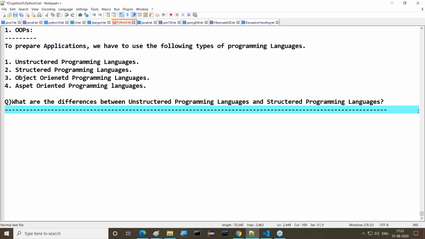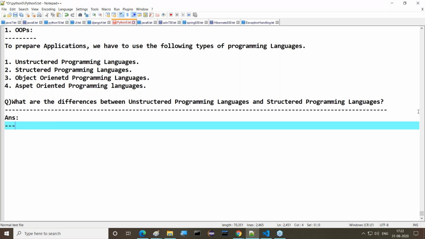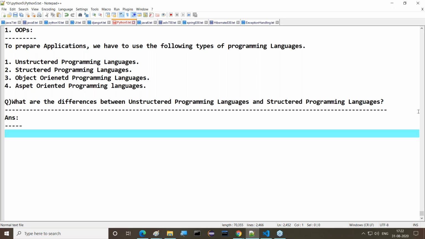Just I'll give some answers to you. Now try to understand it clearly, all of you. Simple, very, very simple answers. Unstructured programming languages are introduced at the time of computers' startup, that means at the time of inventing computers.